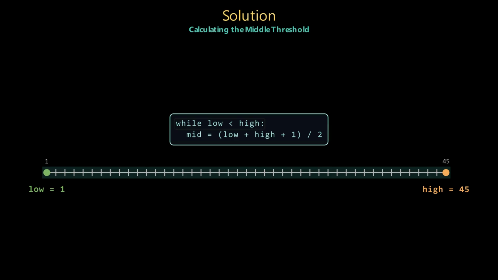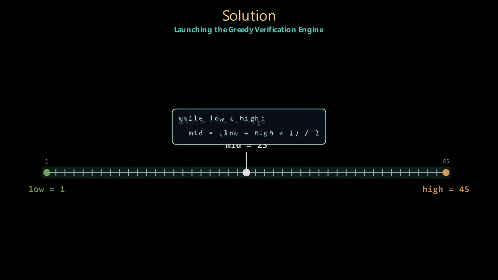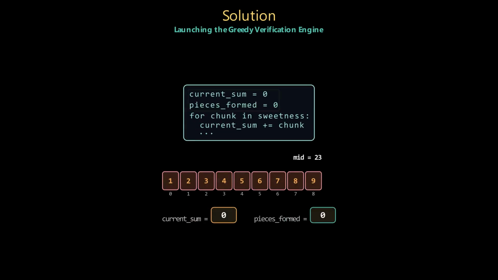We run a binary search loop that continues as long as our boundaries haven't converged. In each step, we calculate the exact midpoint. We add 1 before dividing to ensure that our search space rounds upward, avoiding an infinite loop later when checking upper bounds. Now we run our greedy check algorithm. We iterate through our chocolate bar from left to right, maintaining a running tally of the current piece's sweetness, alongside a counter for how many pieces we have successfully cut so far.